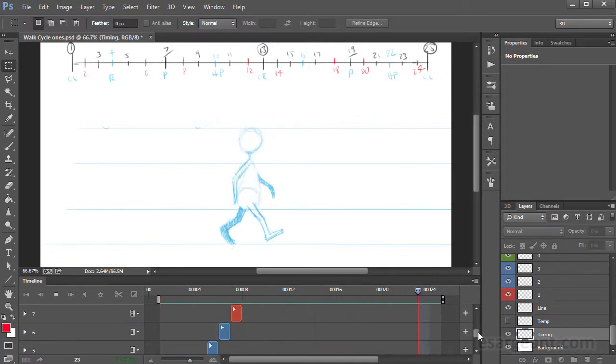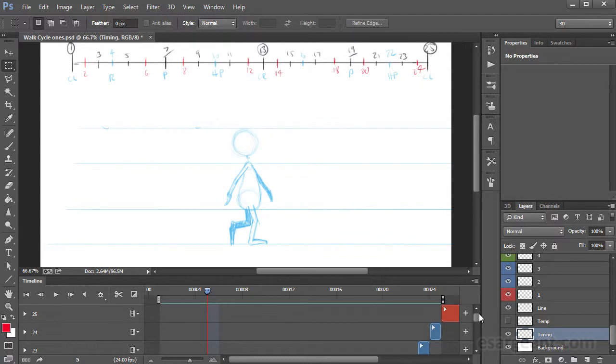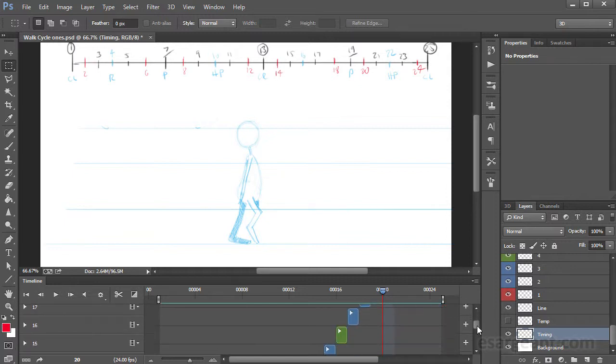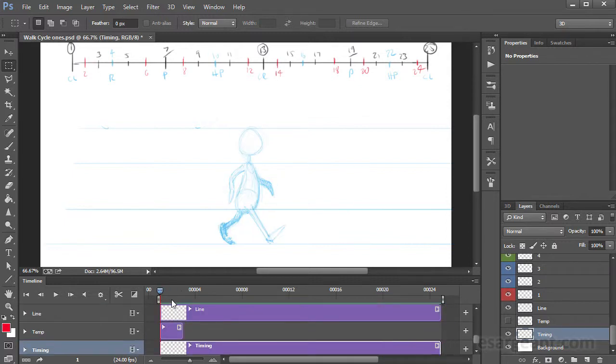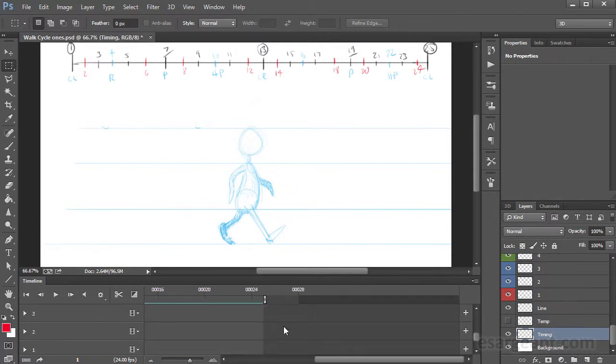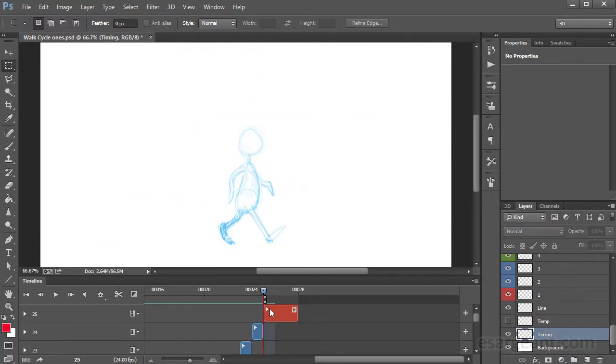Now there's a couple of things to bear in mind, and firstly that this is a looping cycle, so I want to be cautious to make sure that I'm selecting the appropriate work area for this cycle. Now as I animated this walk, what I did was I actually created the first contact position here on frame 1, and then I repeated that again here at the end of the cycle while I was doing my onion skinning over at frame 25.